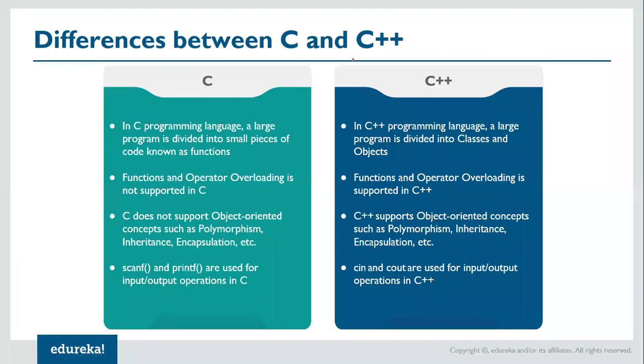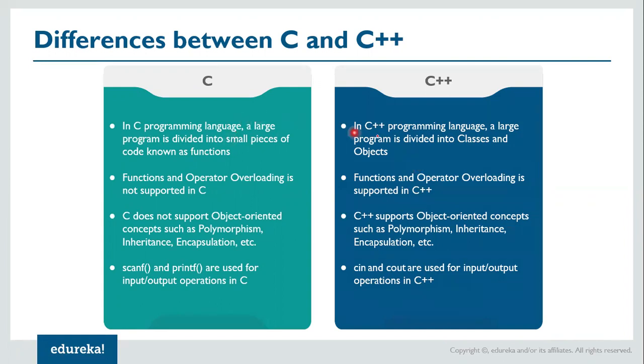Now in C, a large program can be divided into small pieces of code known as functions or subroutines. Whereas in the case of C++, you tend to divide the large program in the form of classes and objects. So C++ is an object-oriented programming language. We'll talk about object-oriented programming in more detail later on.